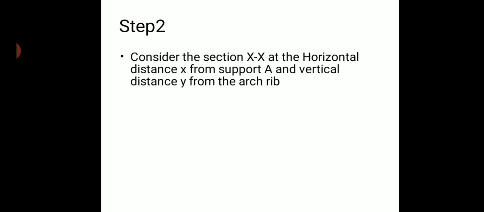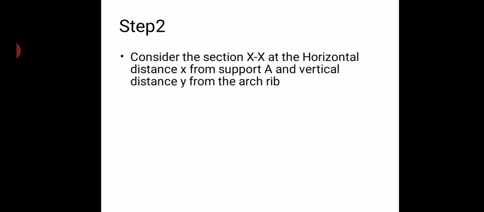Now the second step is, I have considered a section xx, which I have shown earlier, at a horizontal distance of x from support A and vertical distance of y from the support on the arch rib. Why I have considered the section xx is that I need to prove that at any section of the arch, when it is subjected to only UDL throughout the entire span, the bending moment should be equal to 0.